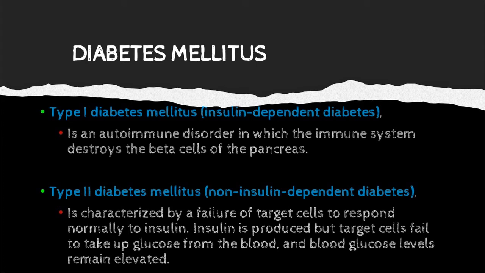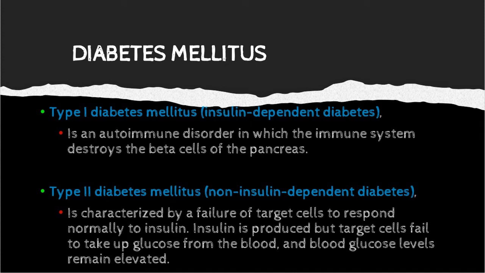Type 1 diabetes mellitus, also known as insulin-dependent diabetes, is an autoimmune disorder in which the immune system destroys the beta cells of the pancreas, so there is a lack of insulin.